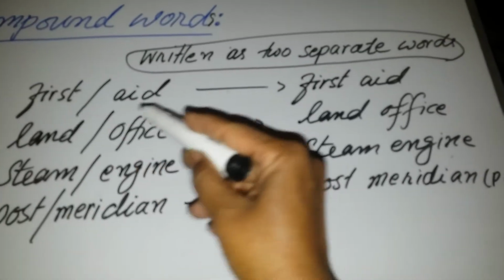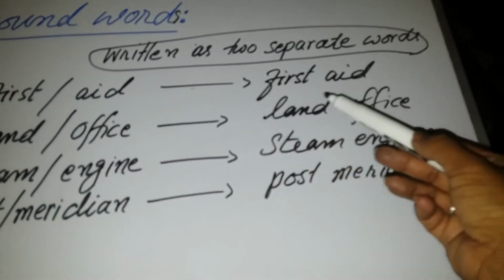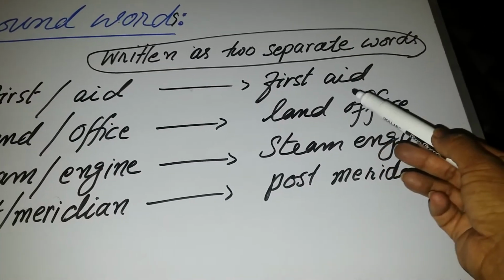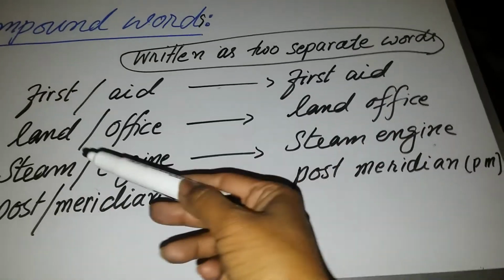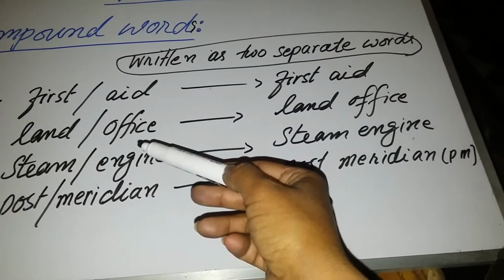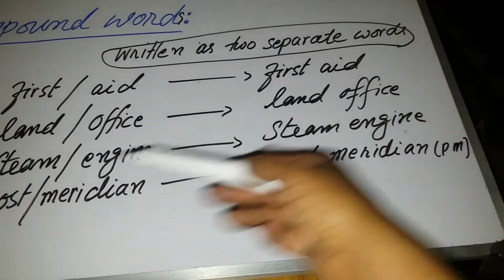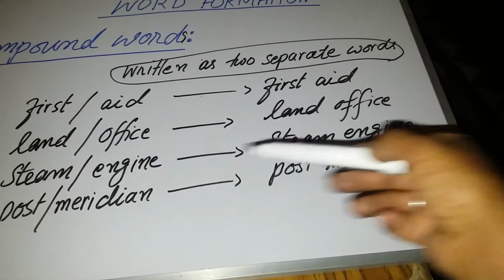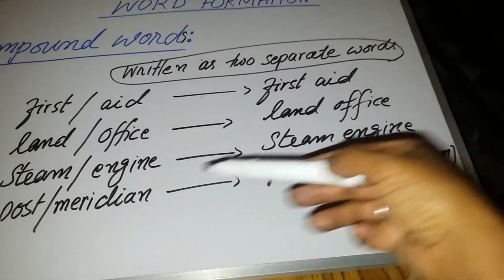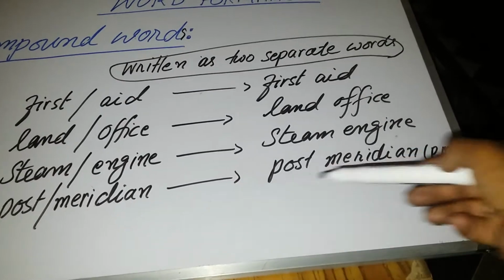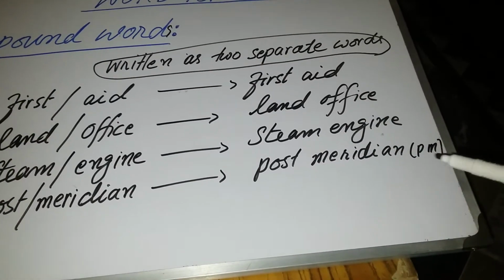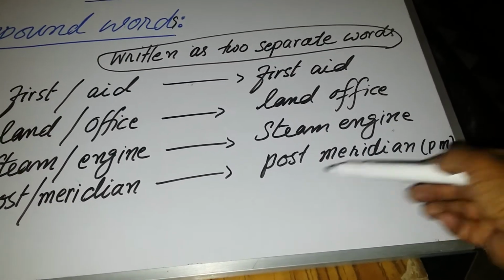First and aid are combined and the word first aid is created, but you can see that there is a space between the two words. Similarly, land office, steam engine, post meridian, that means PM, which we use in our timings.